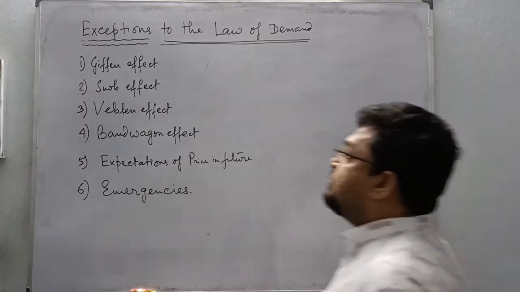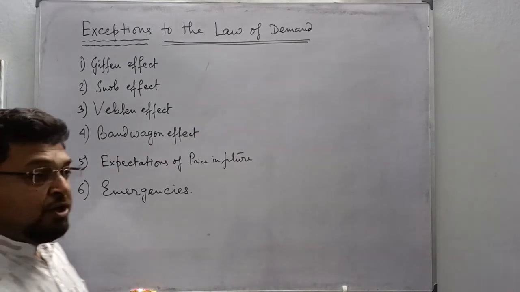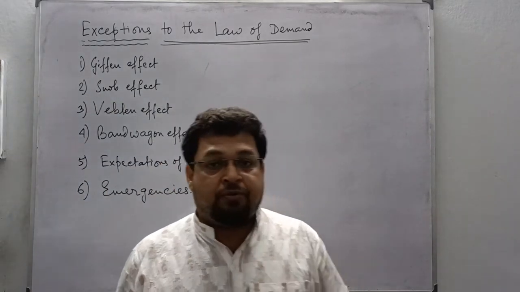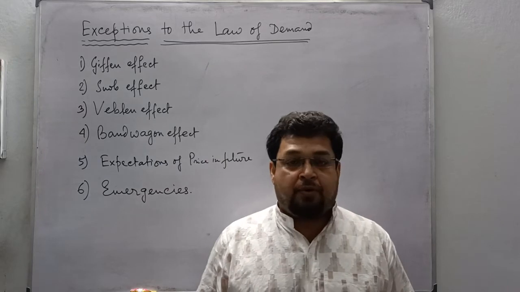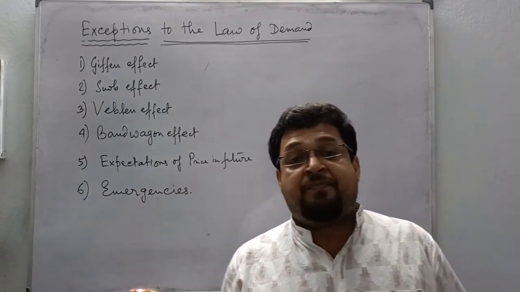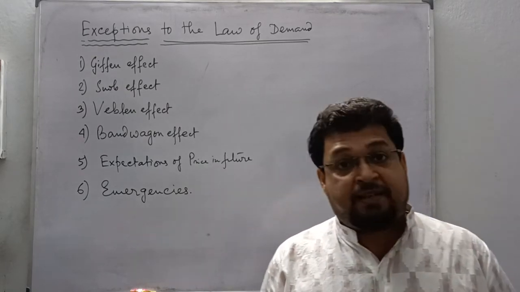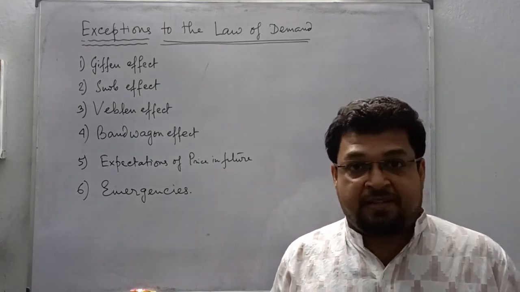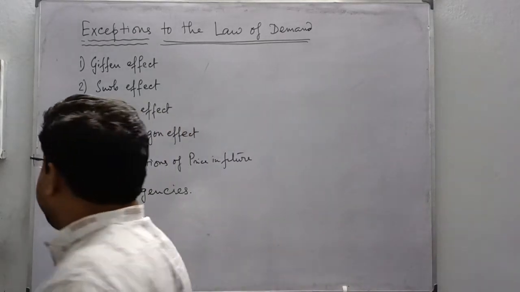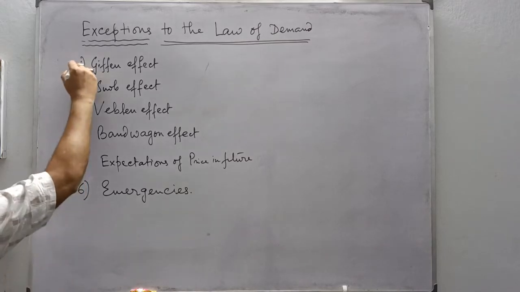Now we are going to study the exceptions to the law of demand. Exceptions means where the law of demand is not followed. That means with a fall in price, the demand is not increasing, or with a rise in price, the demand is not decreasing, or remaining unchanged. That's an exception. Now, number one, what we are going to learn is the Giffen effect.